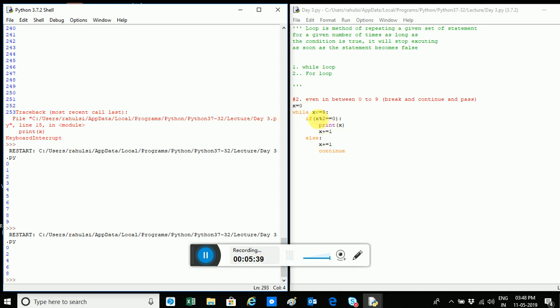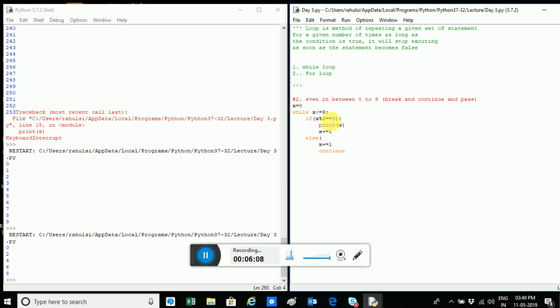Then again I come, it is 1, and 1 modulus 2 will be 1, which is false, so it will go to else, and I'll increase it by 1 because I have to increment it. x becomes 2 and continue, so it will go back here. Even if I don't give continue over here, the same thing will happen, because there's no line over here that I need to execute.